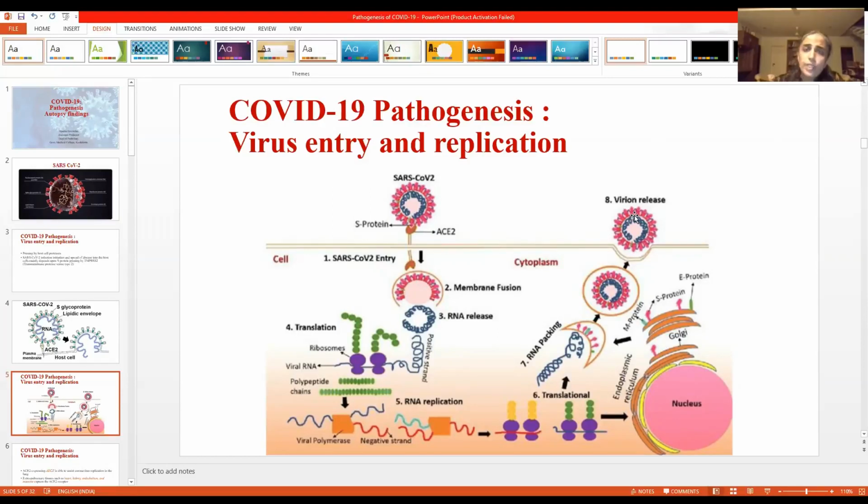And also one more thing is the affinity with which the virus attaches to the ACE, that is found more in the respiratory tract. So that is why I think the respiratory tract gets involved. Also, the aerosol inhalation occurs into the respiratory tract. So that is why the respiratory epithelial cells are infected more.